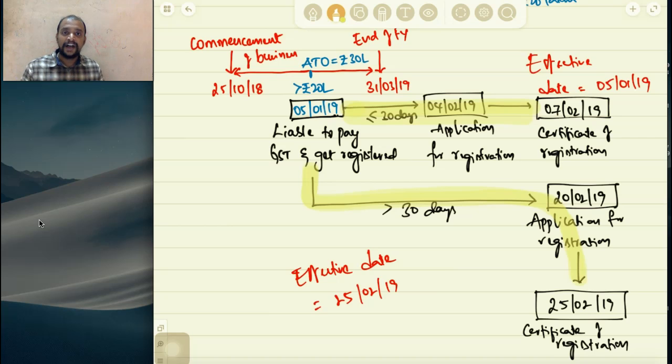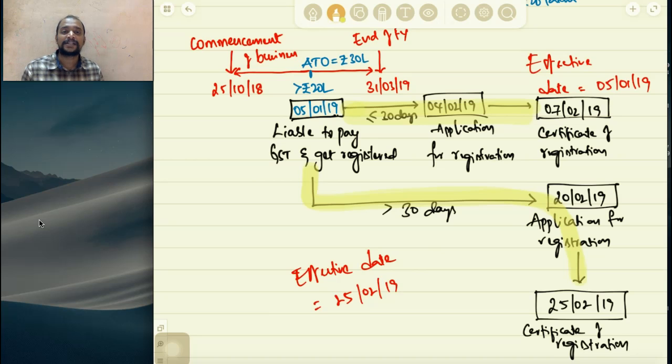During this period, outward supply will take place. Whether GST is payable? Of course, yes, because the aggregate turnover has exceeded the threshold limit. Therefore, that person is liable to pay GST. Therefore, GST is payable. But can the revised tax invoice be given? No, revised tax invoice cannot be given because the effective date of registration and the grant of registration is on the same date. So revised tax invoice cannot be issued.